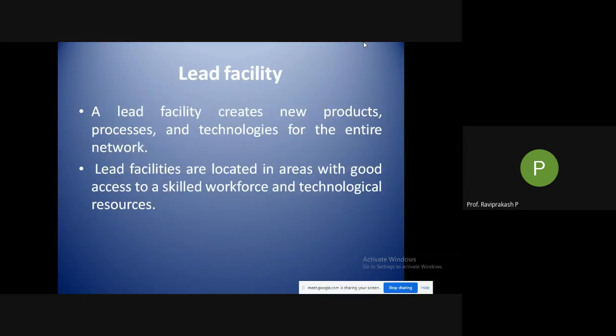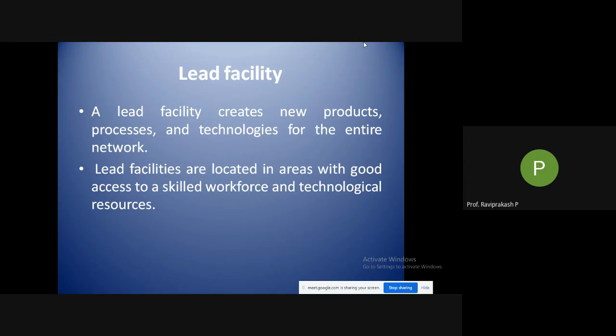Then comes the lead facility. What is a lead facility? I told you it is kind of an R&D facility. A lead facility creates new products, processes, and technologies for the entire network. Something new is coming up, so we are developing new things, we are doing the research in the field of products, processes, and even technologies. And once it is standardized, it is delivered to the entire network.